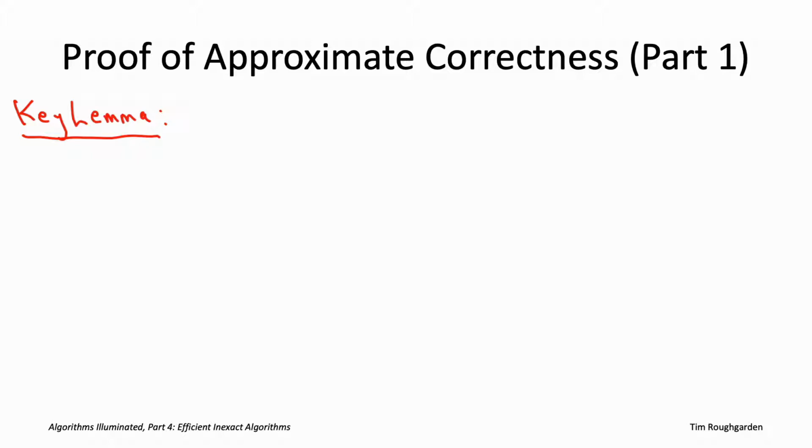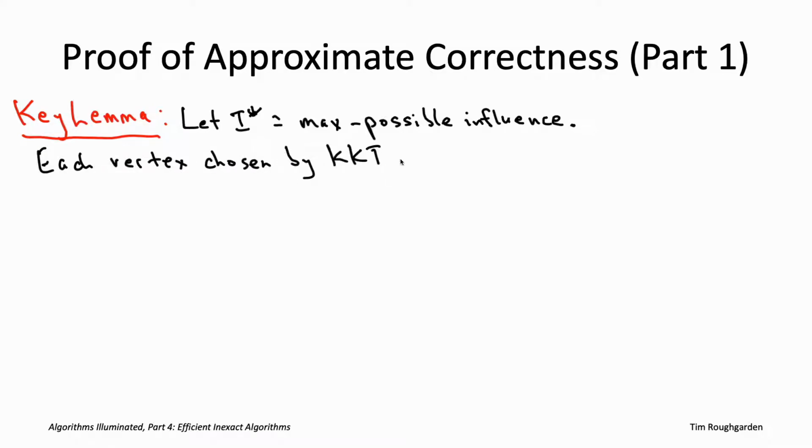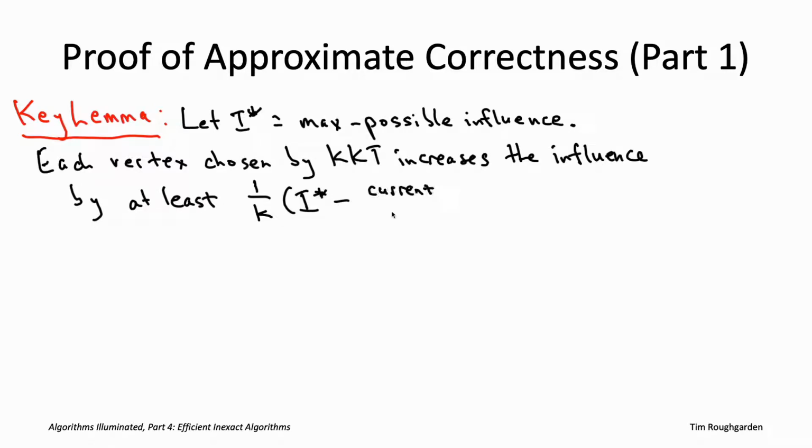And the form of the key lemma will be exactly the same as it was in the maximum coverage problem. So we're going to lower bound the progress, the increase in influence in each iteration, in terms of the deficiency of the current solution at that iteration. We're going to let I star denote the maximum influence possible using k seed vertices. Then the deficiency in a given iteration of KKT will be the extent to which the influence of KKT's current solution falls short of the maximum possible I star. And the guaranteed progress is that in each iteration, you will increase the influence by at least a 1 over k fraction of that deficiency.